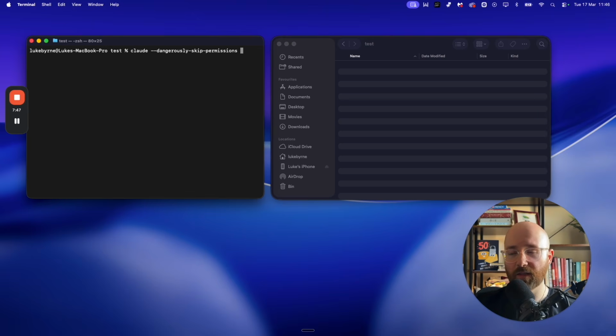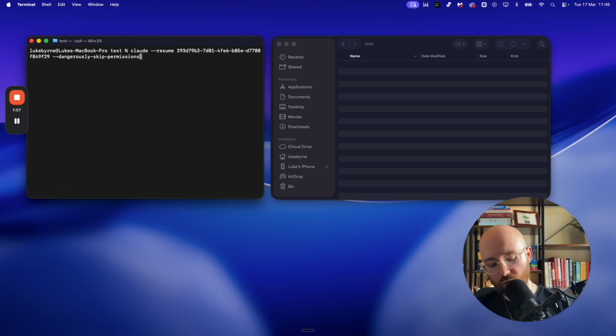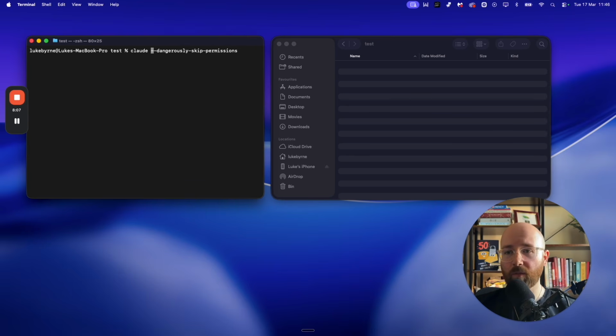So I hate having to type this out. So normally I just keep going up until I find the last time that I've done it. Here's an example here. And then I could just hold Option and go left arrow. So, to get back here, delete that. Then hold Option and delete this resume session. And boom. So now we're going to run Claude with this in here. And then it'll open it up.